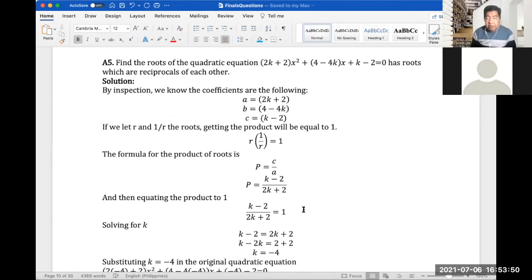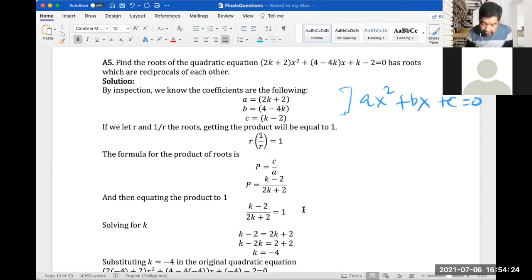Find the roots of the quadratic equation (2k + 2)x² + (4 − k)x + (k − 2) = 0, which has roots that are reciprocals of each other. By inspection, we know the coefficients are the following. A equals 2k plus 2. I'm referring here to the standard equation of a quadratic, which is ax² + bx + c = 0.